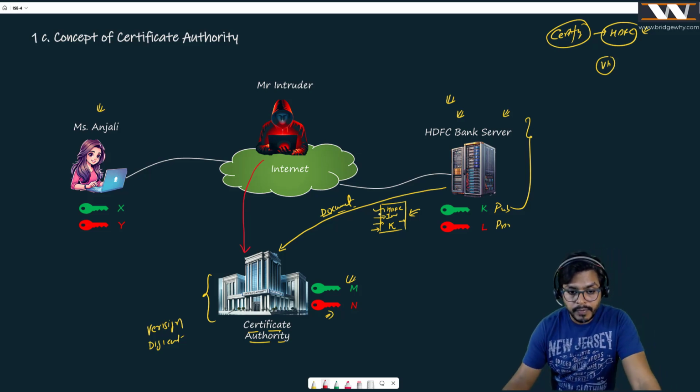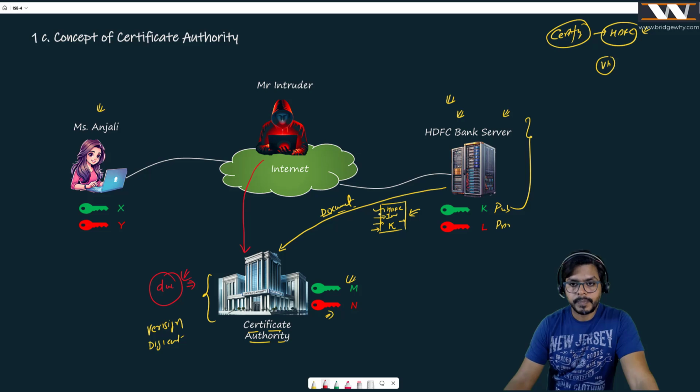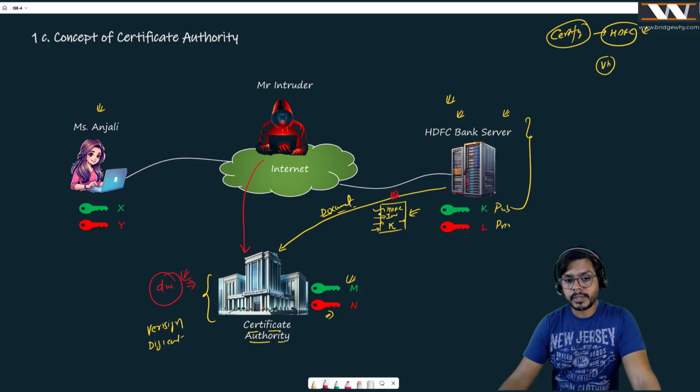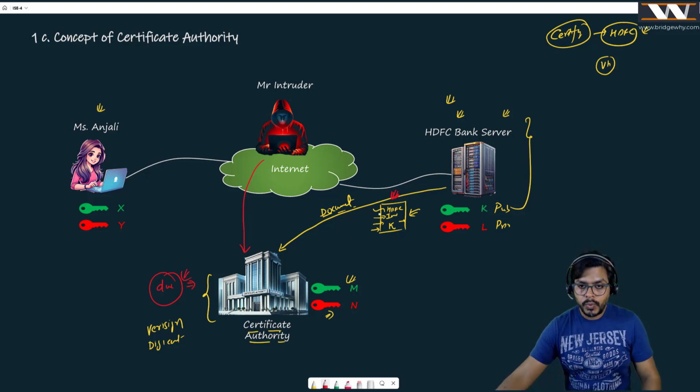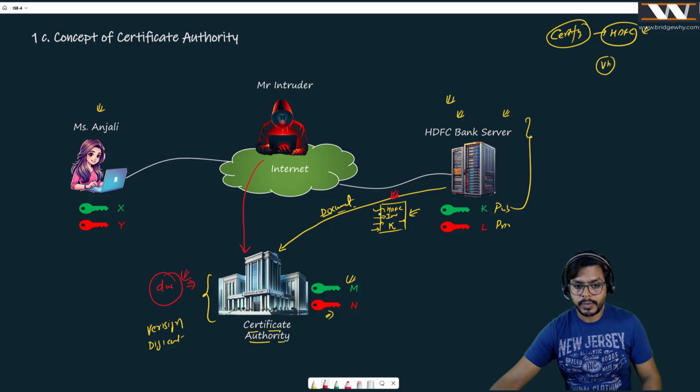And this is the work of the certificate authority. The certificate authority is going to do its due diligence, that yes, this is the HDFC Bank server because he satisfies all the necessary things. His name is correct. He is the owner of this domain name. He has purchased this domain name. Now the certificate authority is going to say, okay, I am convinced you are the HDFC Bank server. It is going to reply back.